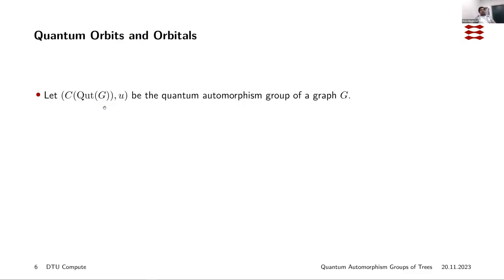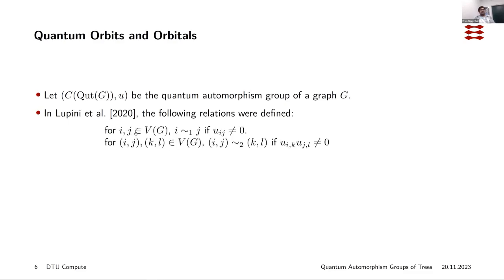Now we will define what are called quantum orbits and quantum orbitals. Let C(Q(G), u) be the quantum automorphism group of a graph G. We have the following relations that we can define. For i, j belonging to the vertex set, we define i related to j if u_ij is not 0.